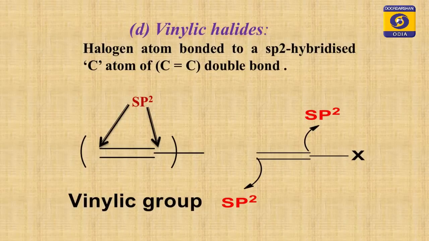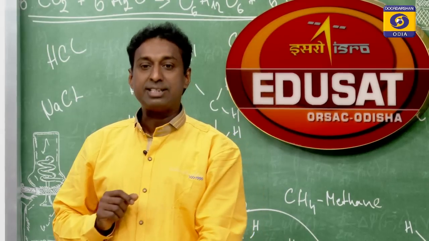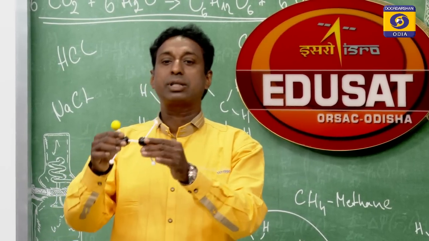Look at the screen. Next one is vinylic halide. Vinylic halide is a type of organic compound in which the halogen atom is attached to a carbon-carbon double bond, meaning the halogen is attached to an sp2 hybridized carbon. Look at this model, it becomes clear.